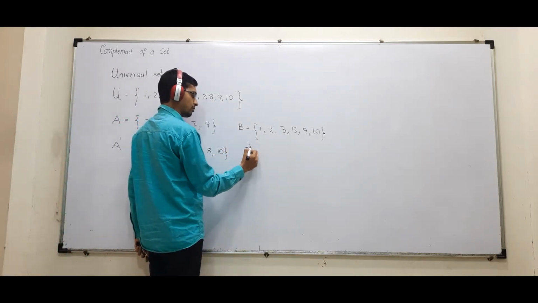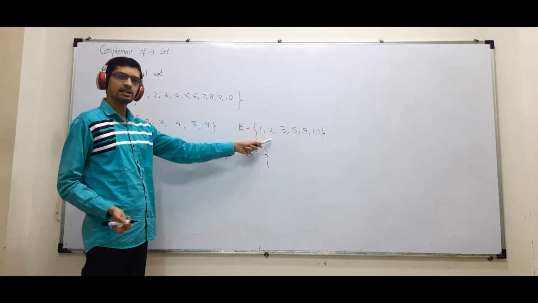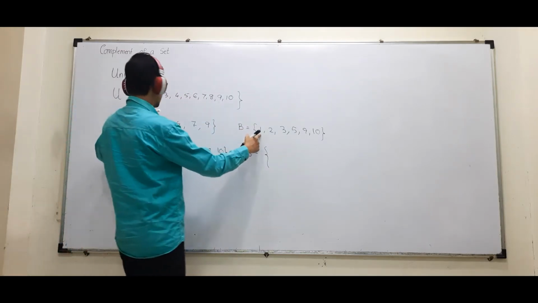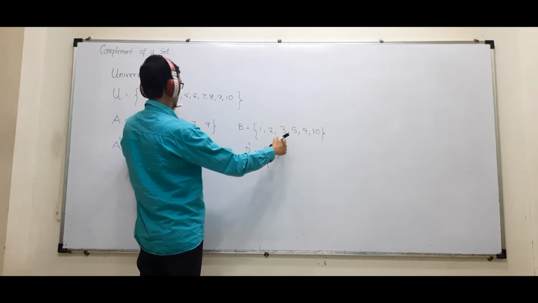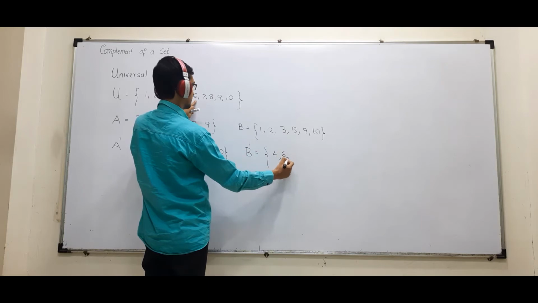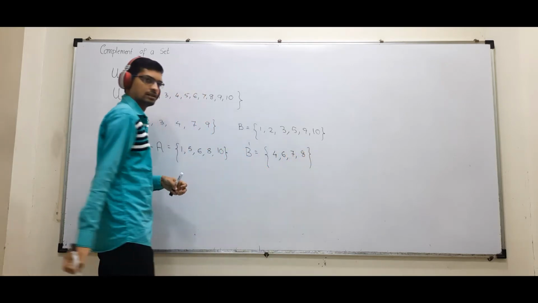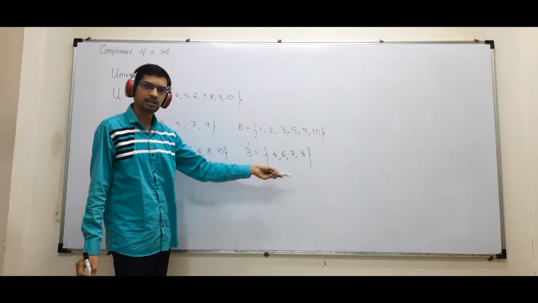Let us find B dash now. B dash or B complement I can say. क्या आएगा? U minus B. So 1 is there, 2 is there, 3, 4 नहीं है, 4, 5 is there, 6, 7, 8. So you can say again there is nothing common between them.